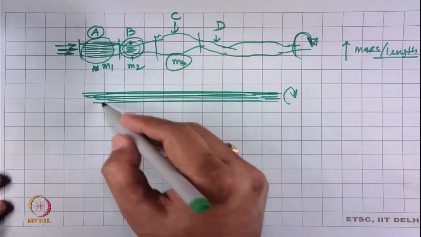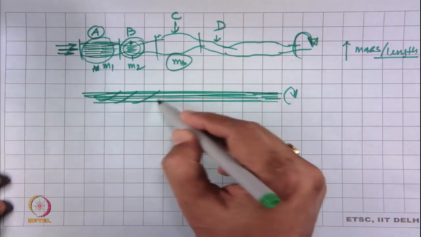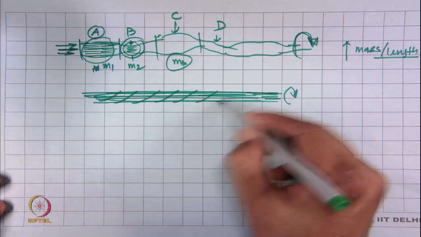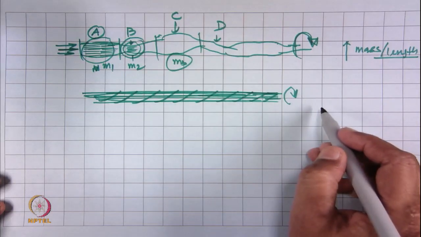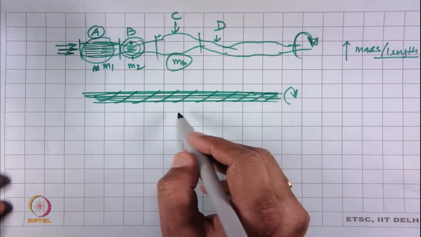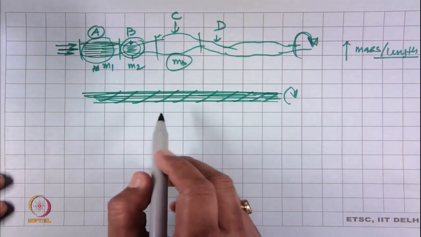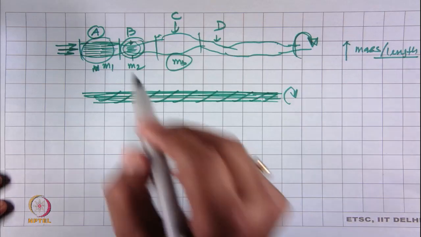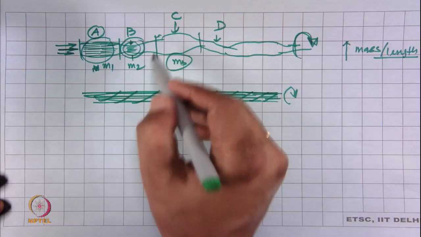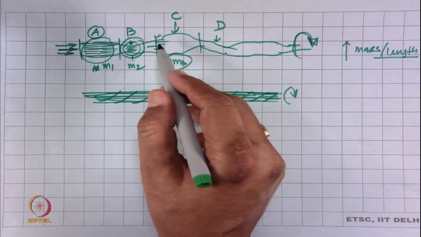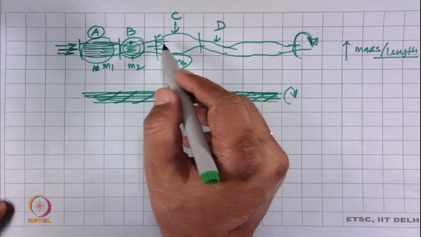So, the twist will get distributed evenly. As mass variation is not there, twist variation will also not be there.